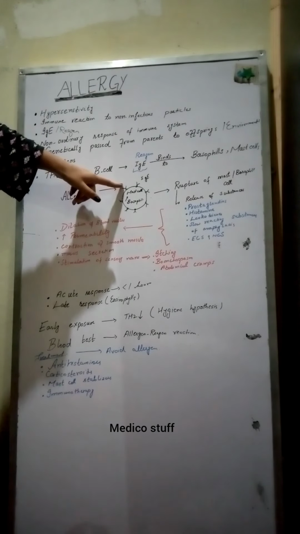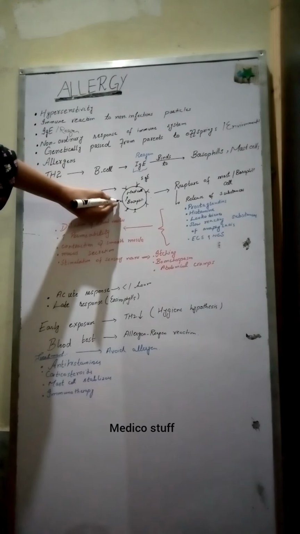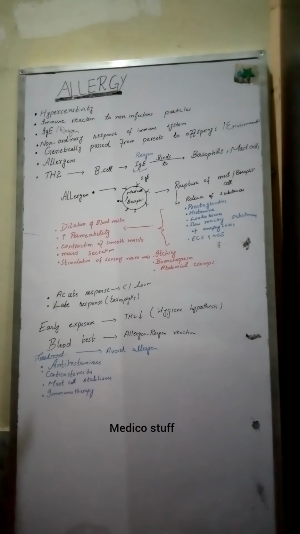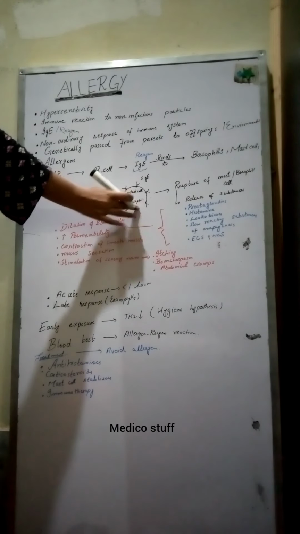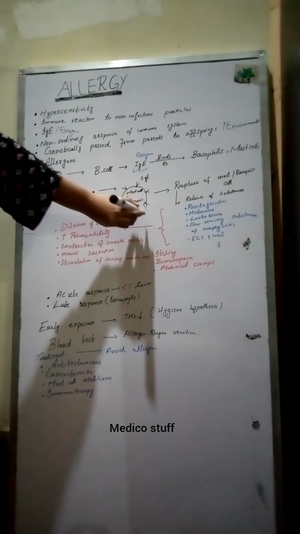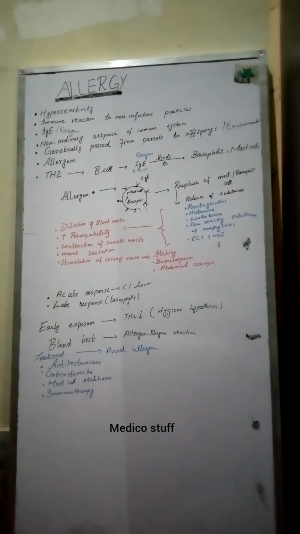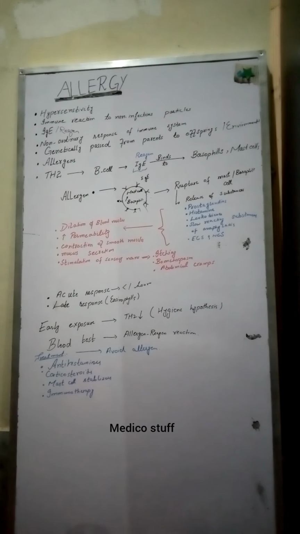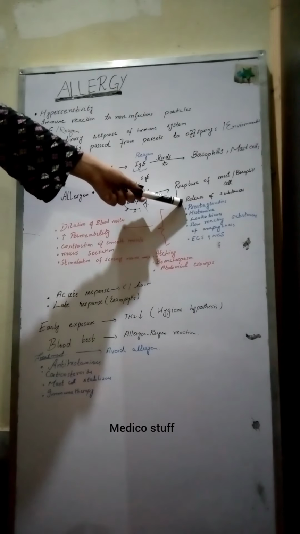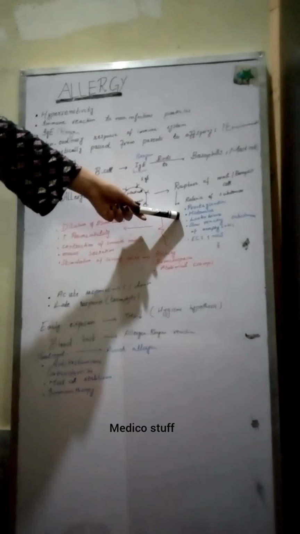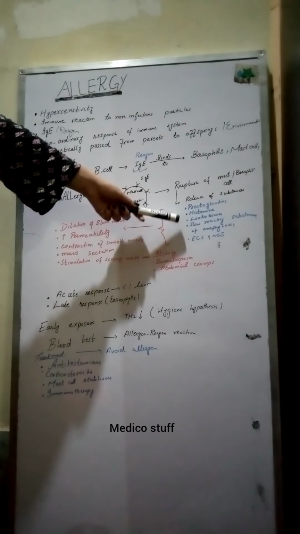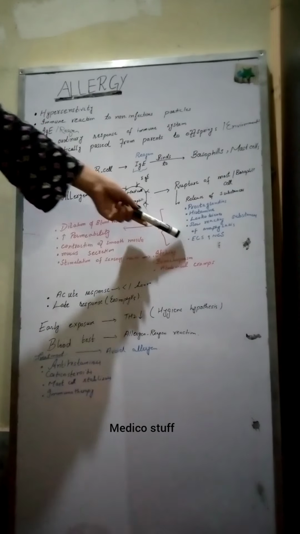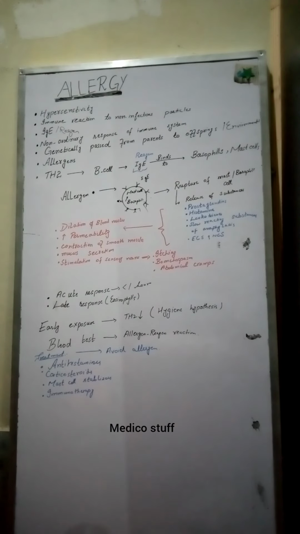This allergen will bind to the IgE antibody, which in turn causes the rupturing of the mast cell or basophil. When there is rupture of the mast cell or basophil, there is release of certain substances which cause the allergic reactions. These substances include the prostaglandins, histamines, leukotrienes, which are also termed as slow-reacting substances of anaphylaxis, then the eosinophilic chemotactic substances and neutrophilic chemotactic substances.